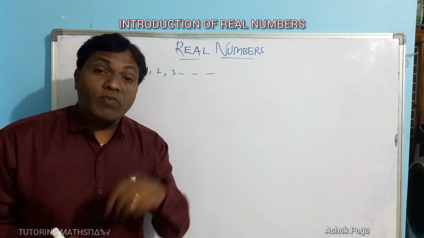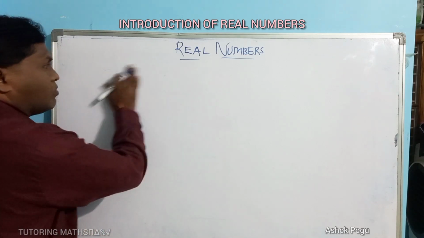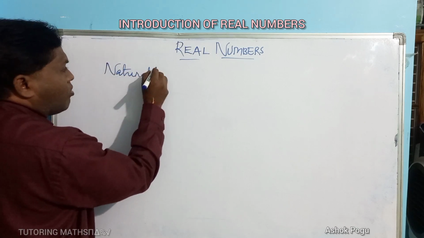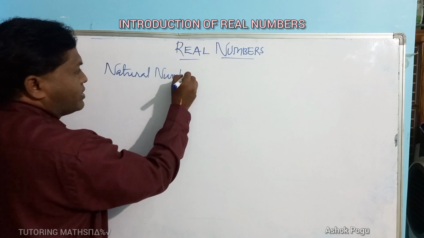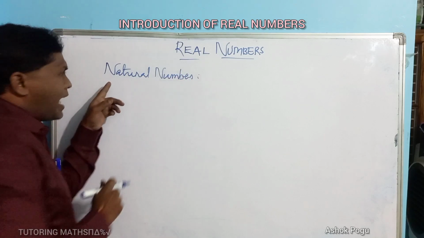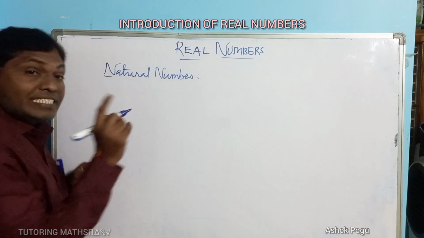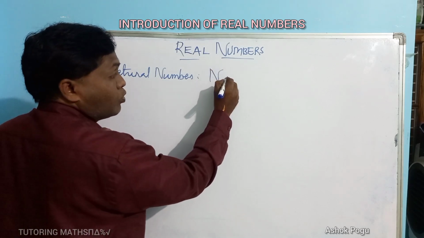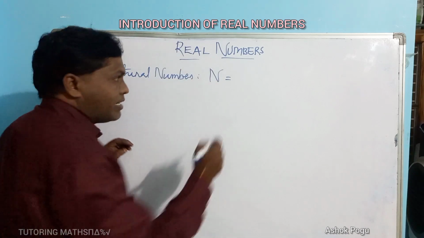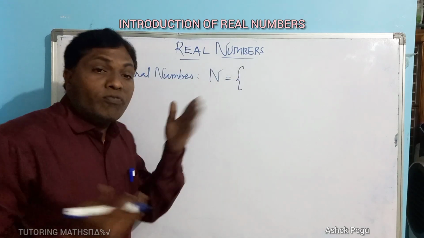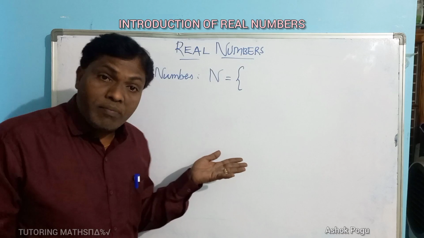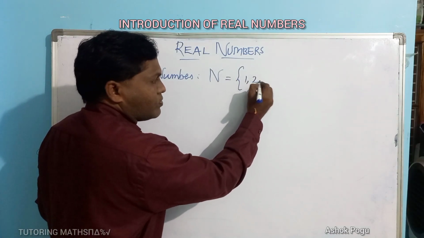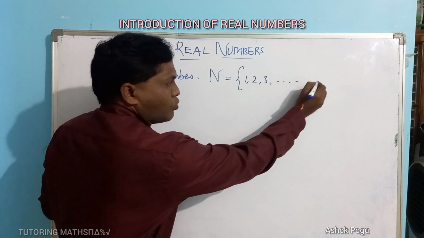The first one is natural numbers. Which are called natural numbers? Let us see. The first letter is N, so the set of natural numbers is denoted by capital letter N. Natural numbers start with 1: 1, 2, 3 and so on.